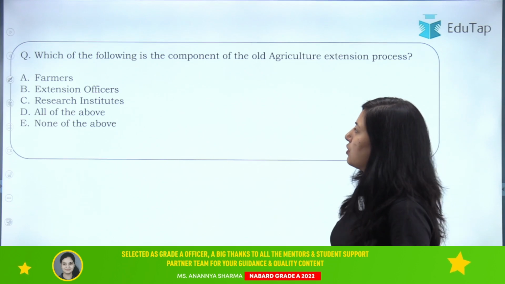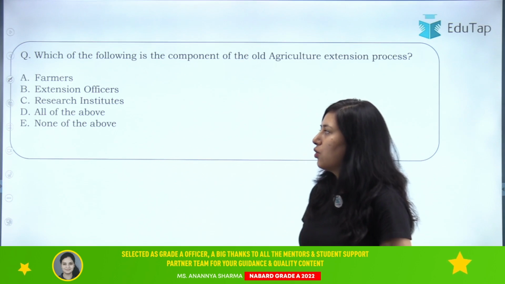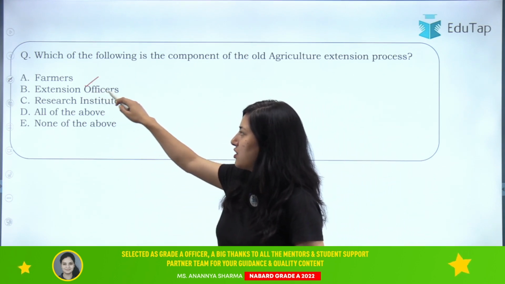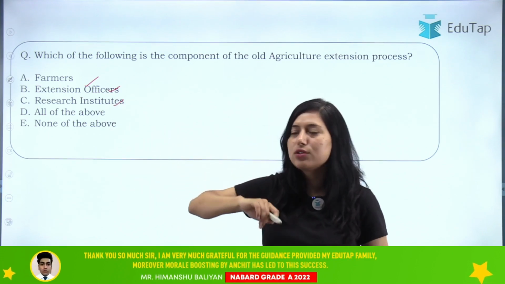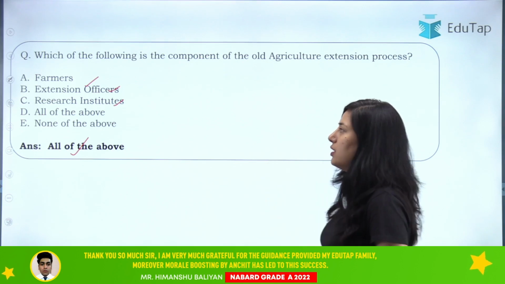Then next question is, which of the following is the component of the old agriculture extension process? So in the old agriculture extension process, we have farmers, we have extension officers and research institutes, right? So the right answer will be all of the above.